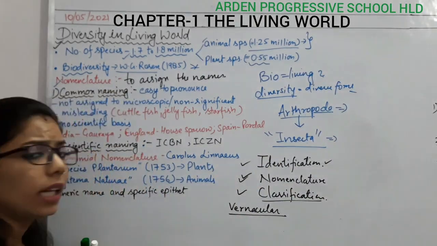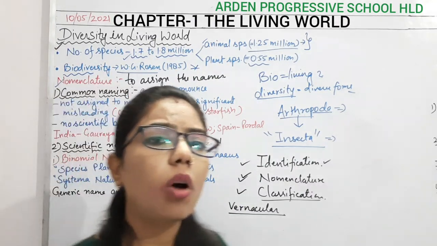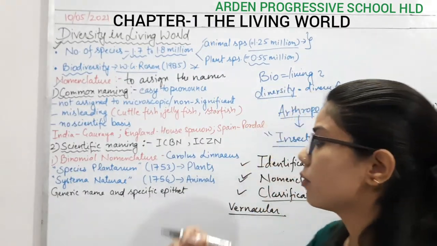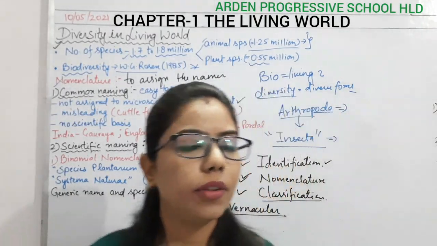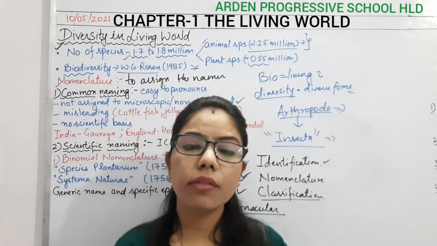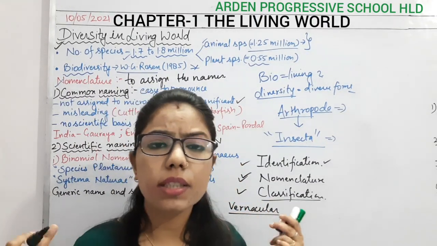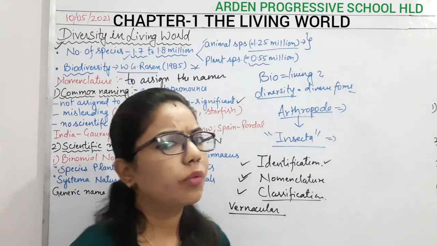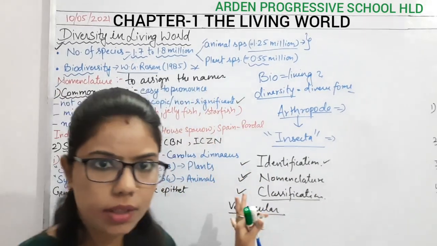But here there are some disadvantages also. So what can be the disadvantages of the common naming? The first disadvantage is that it is not assigned to the microscopic or the non-significant ones. It means that we are not giving names to those organisms which are microscopic. Why? Because we cannot see them. If we cannot see them, we cannot assign any name to them. Okay, so they will remain unnamed here.